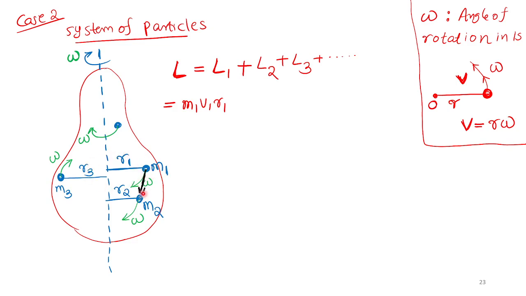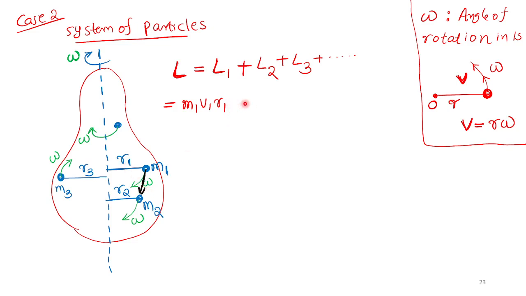Here the direction of the velocity is tangential like this. But R1 is like this. The velocity and R are at 90 degree. The M1 is rotating like a circle. So tangential is drawn. V1 is like this, linear speed, linear velocity. And R is like this, R1. The angle between V1 and R1 is 90 degree, clearly.